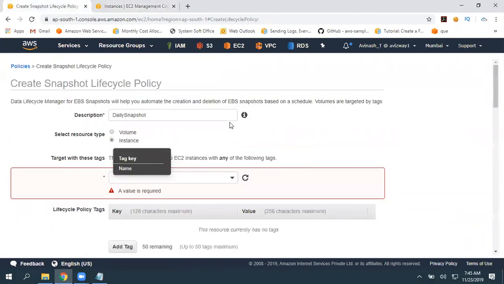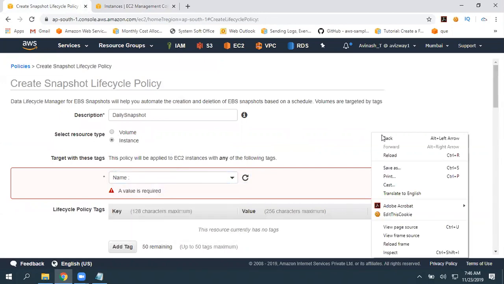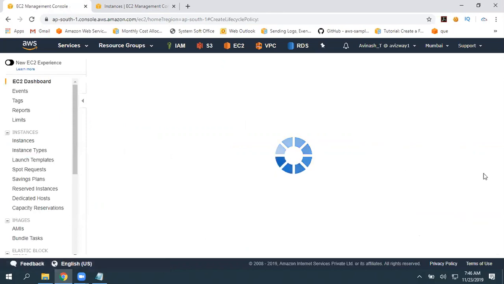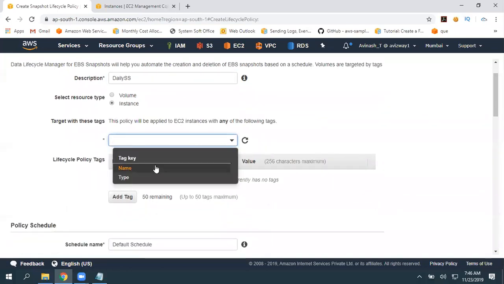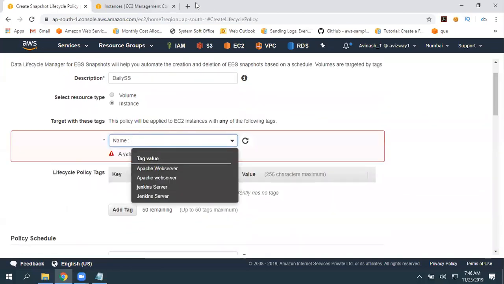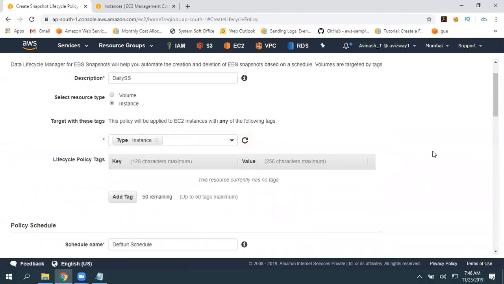I can go here and give a quick refresh. So you want to apply for instance, name, type, instance.